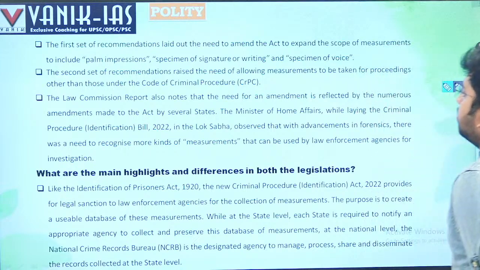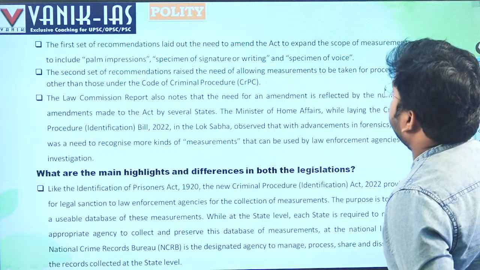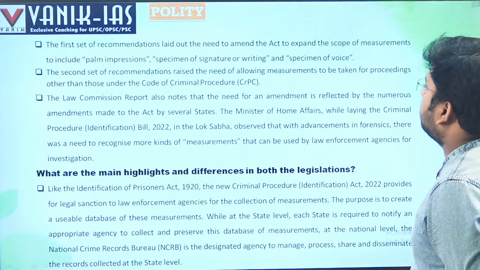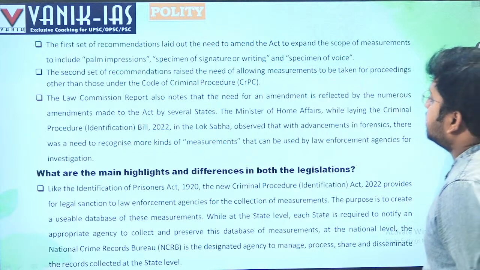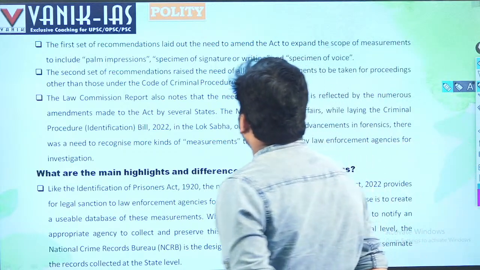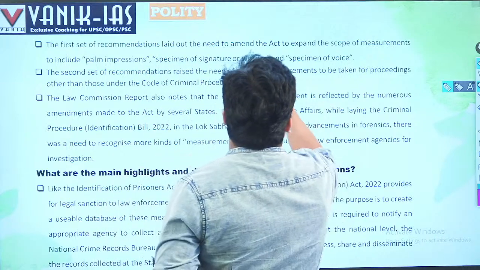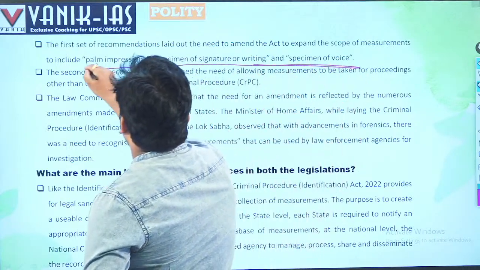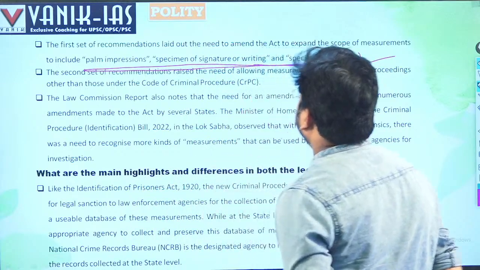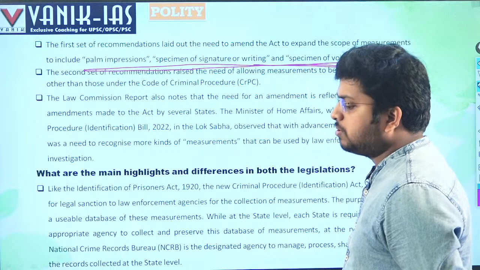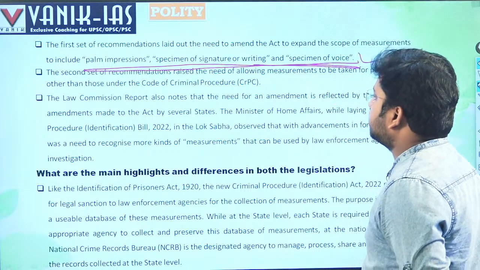The first set of recommendations laid out the need to amend the Act to expand the scope of measures to include palm impressions, specimen of signature or writing, and a specimen of voice. All these things need to be taken by the police officers or the law enforcement agents.